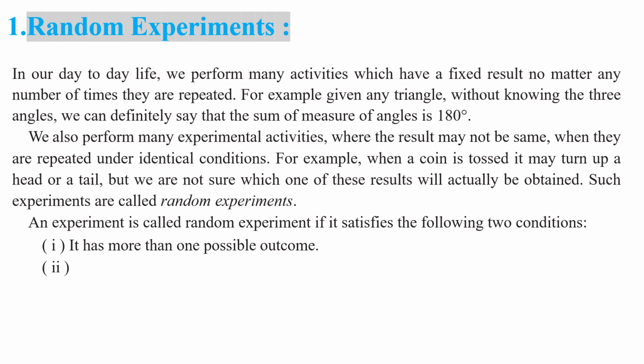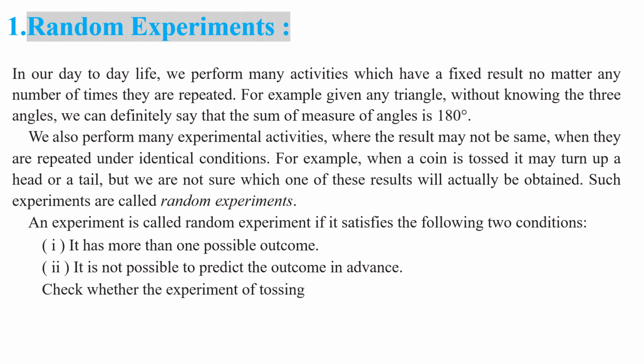And the second condition, it is not possible to predict the outcome in advance. In this experiment, tossing a coin, we cannot predict in advance which outcome is obtained. Yes or no, my children? So tossing a coin is said to be a random experiment. Understood this point, my children?